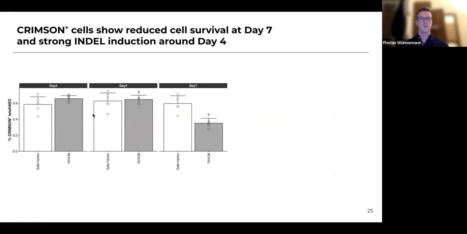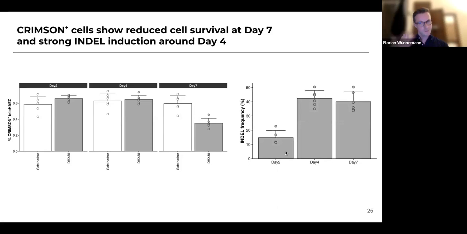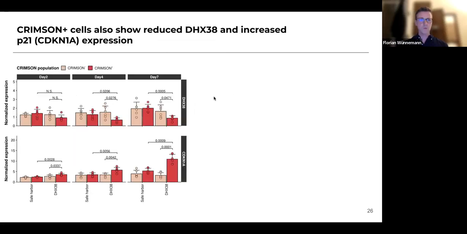after infection. And what we found is that during the first 4 days, we did not find a difference between a safe harbor guide that does not have an effect and a guide targeting DHX38, but we did find a negative effect of DHX38 at day 7, meaning that these cells proliferated less, and therefore we observed less crimson positive cells at day 7. We also interestingly found much more indels as early as day 4. So it seems that these guide RNAs can induce indels using Cas9, but that this effect is only strongly observable within day 4, and that at day 7 we find these indels and also this proliferation effect.